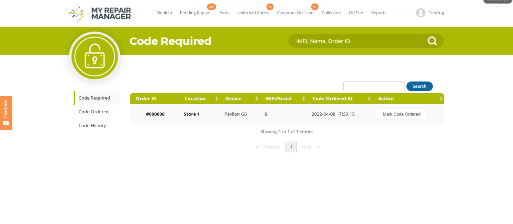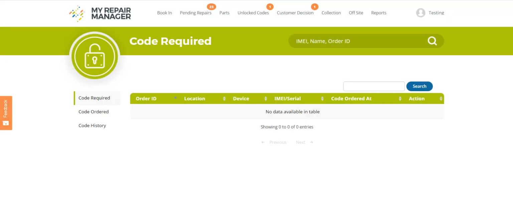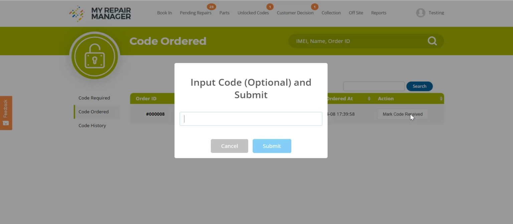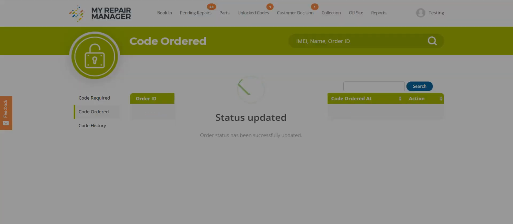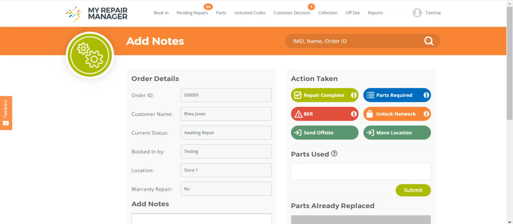You can now mark the code as ordered when you have done so. This will now move into the code ordered section. Here you can mark the code as received and you have the option to input the code here. Once submitted, the repair will move back to the pending repairs section.